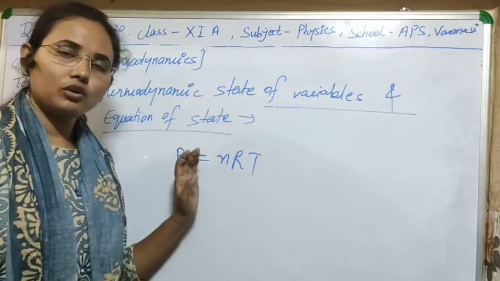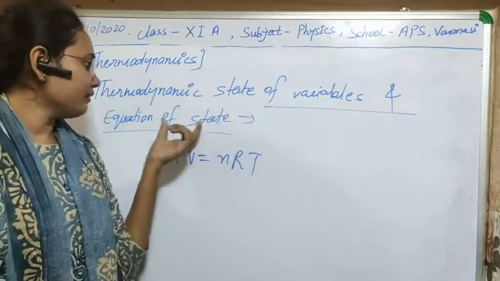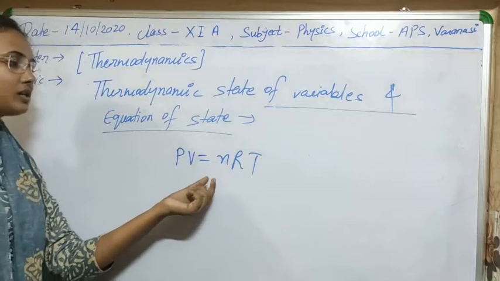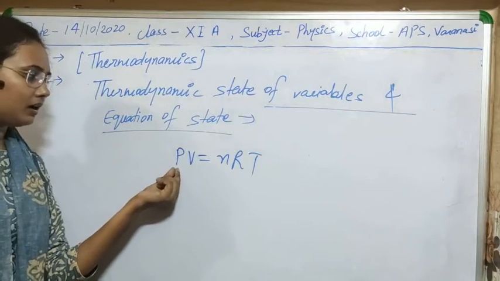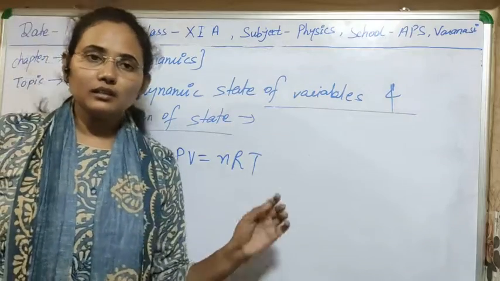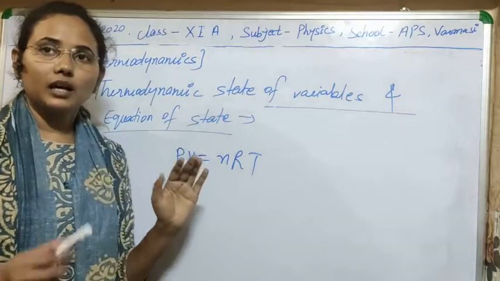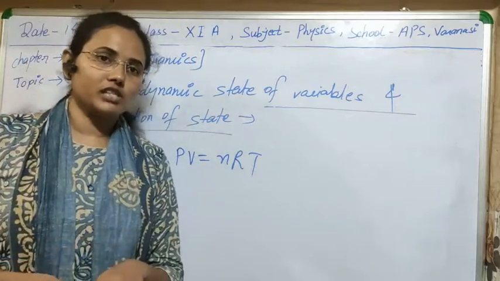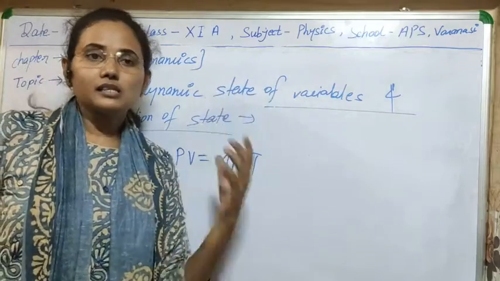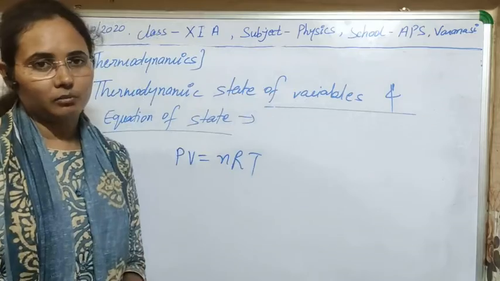That means all the quantities need not be independent. They can be related with some equation like this. Here n is the number of moles, R is the gas constant, P is pressure, V is volume, and T is absolute temperature. So I think the equation of state is clear to you: it relates the thermodynamic variables, and thermodynamic variables are those which are necessary to specify completely the equilibrium state of any thermodynamic system.